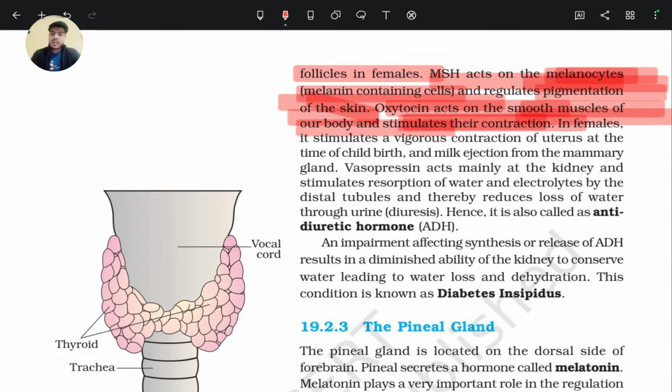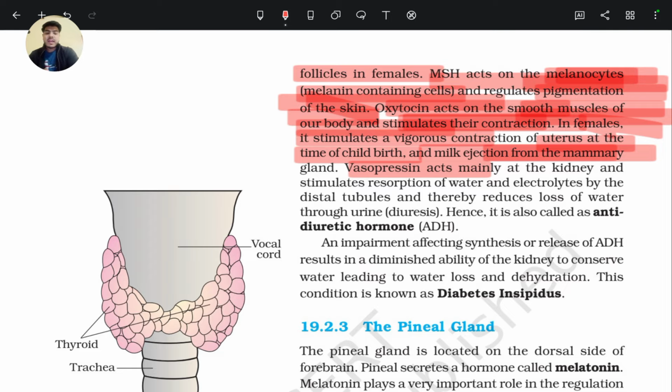In female, it stimulates a vigorous contraction of the uterus at the time of childbirth and milk ejection from the mammary gland. So remember, prolactin helps in growth of the mammary gland and formation of milk, and oxytocin helps in ejection of that formed milk.